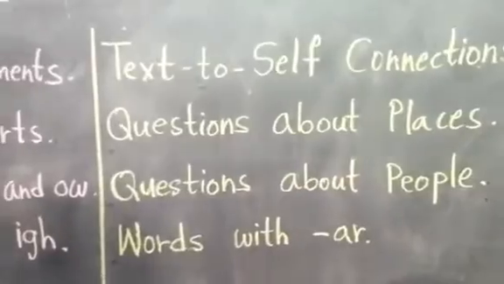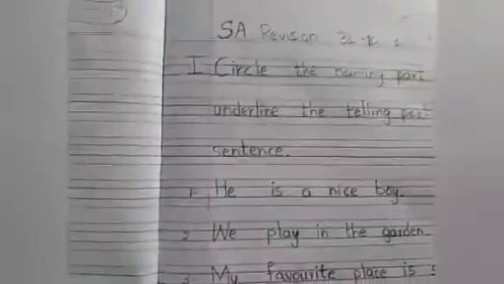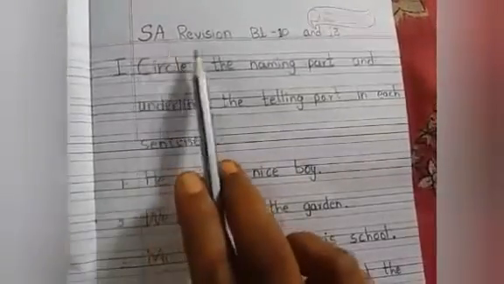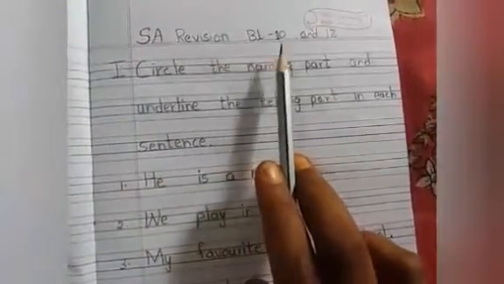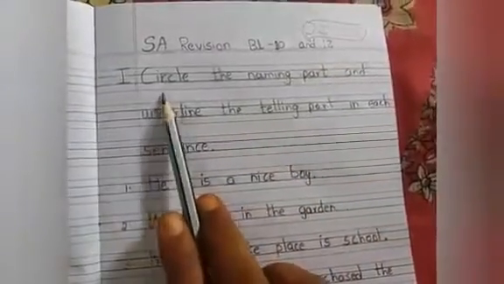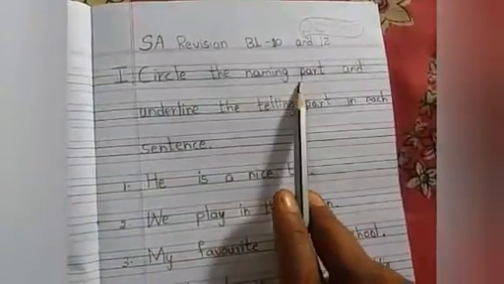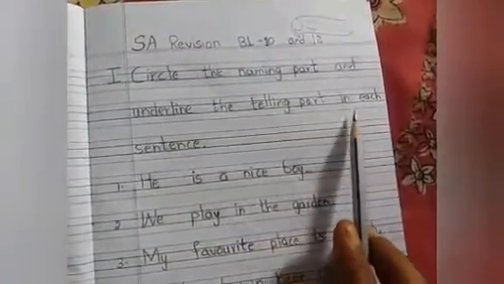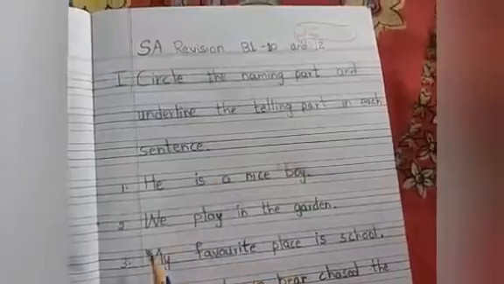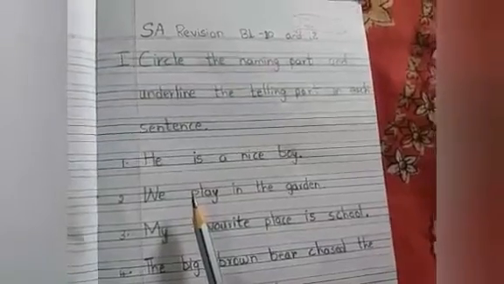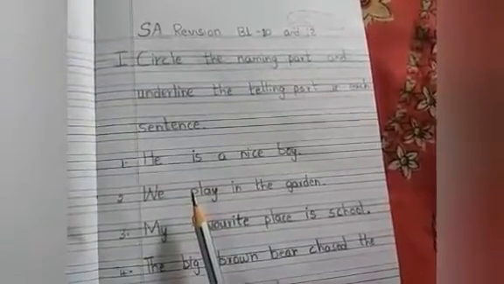Children, all of you take out your English classwork book. Write down essay revision, block 10 and 12. Okay, first bit: circle the naming part and underline the telling part in each sentence. Children, here some sentences are given. We have to circle the naming part and then underline the telling part.